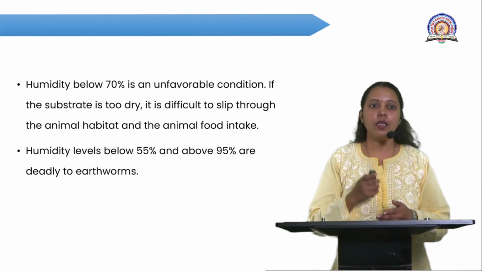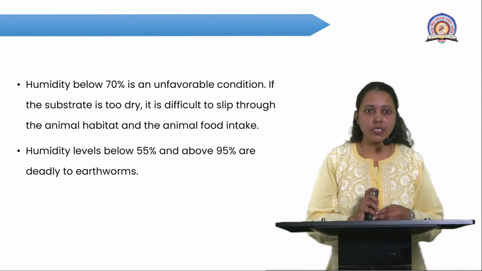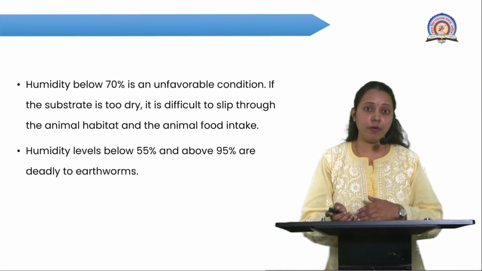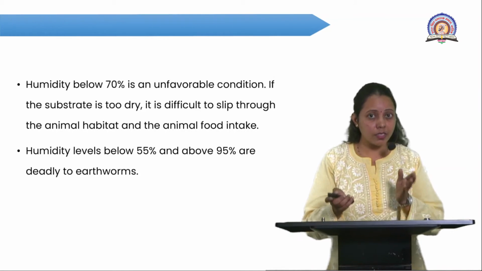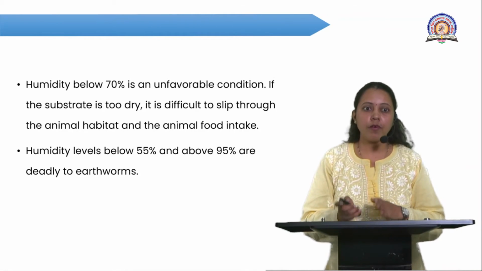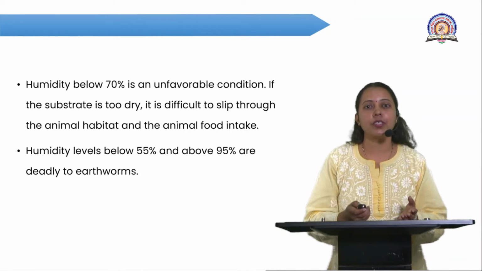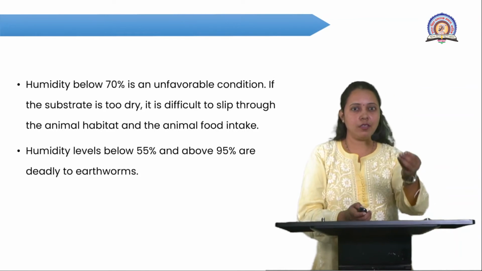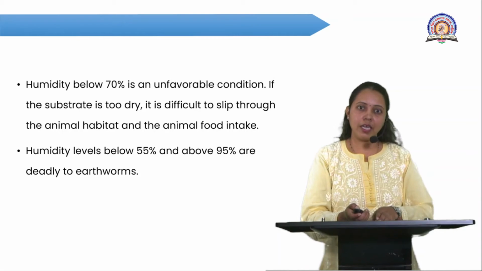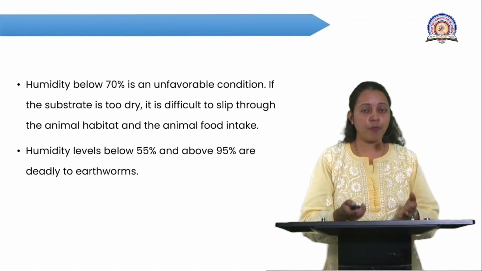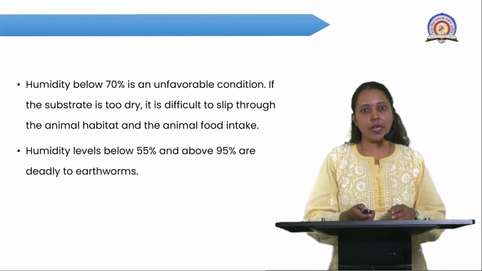Now humidity below 70% is again unfavorable. Now if the substrate is too dry, what does that mean? If the soil is soggy, the oxygen is insufficient, and if the soil is too dry, then what happens?